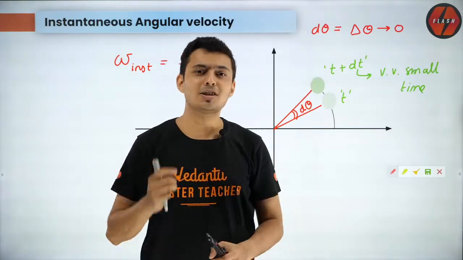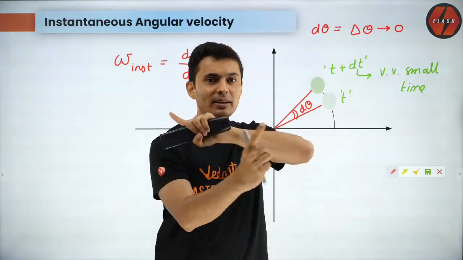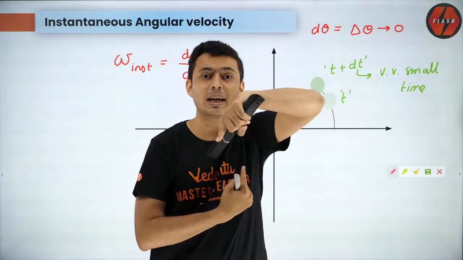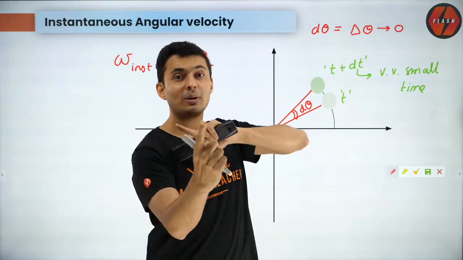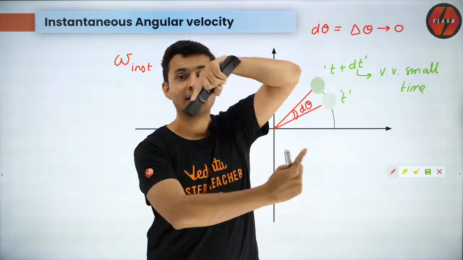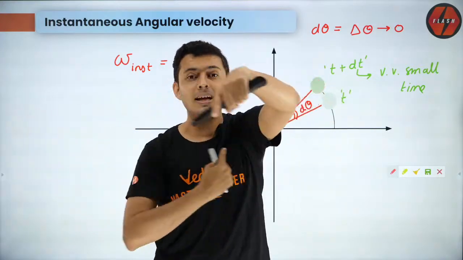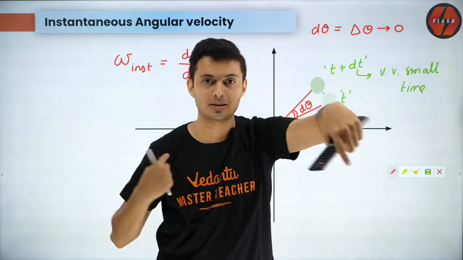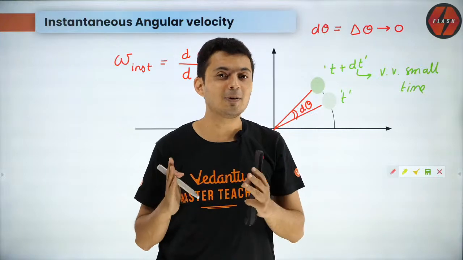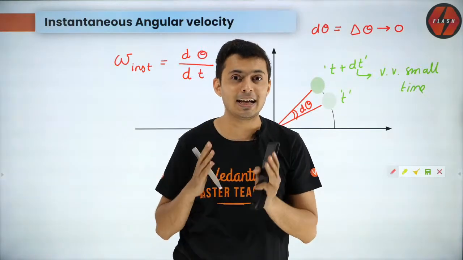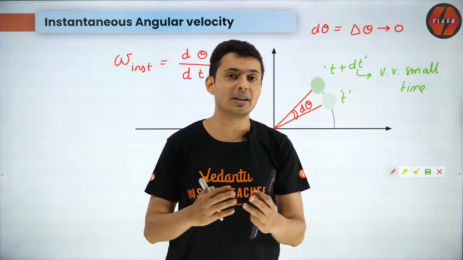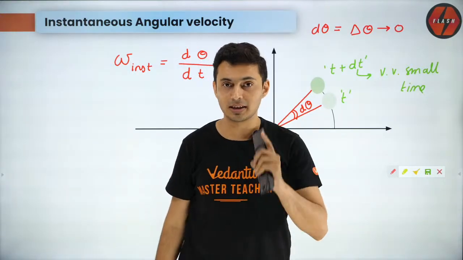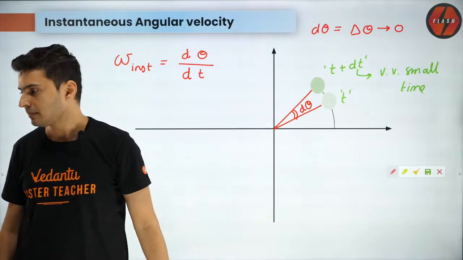Example: just turn on the fan. Do you think it will cover the same angle in the same time initially? I don't think so. Initially it will move slowly, then it will cover more angle and then more angle, and slowly it will increase the speed, and eventually the speed remains constant. So initially I don't think the fan has a constant angular velocity. Eventually it maintains its angular velocity. I hope this is clear.